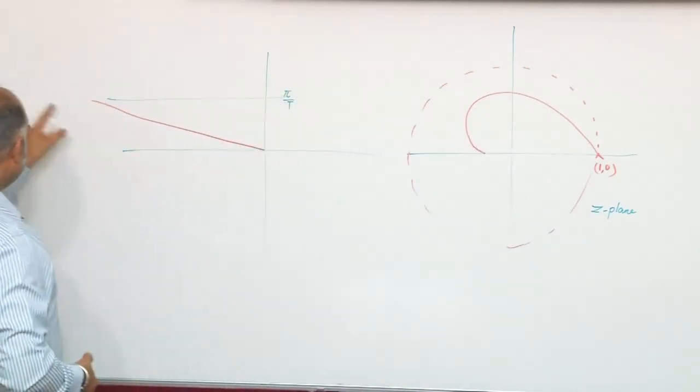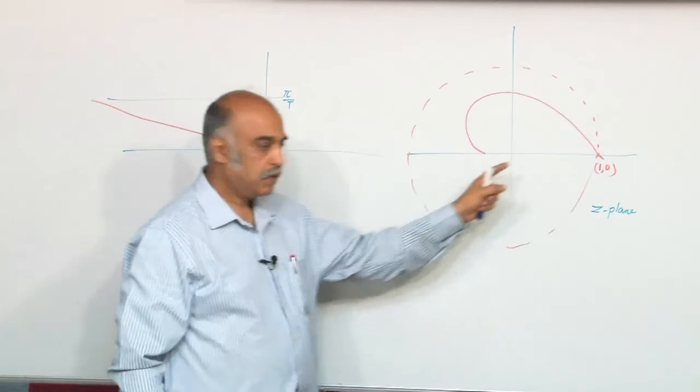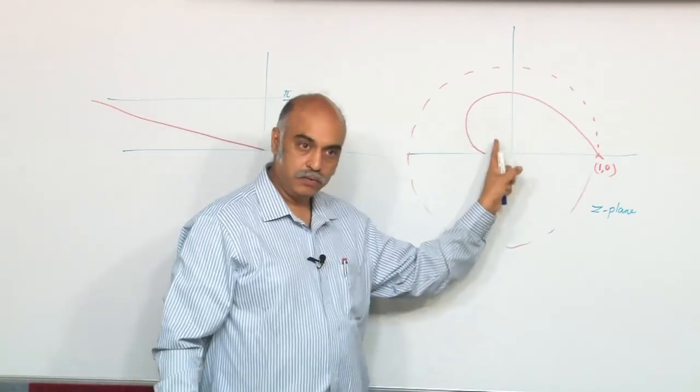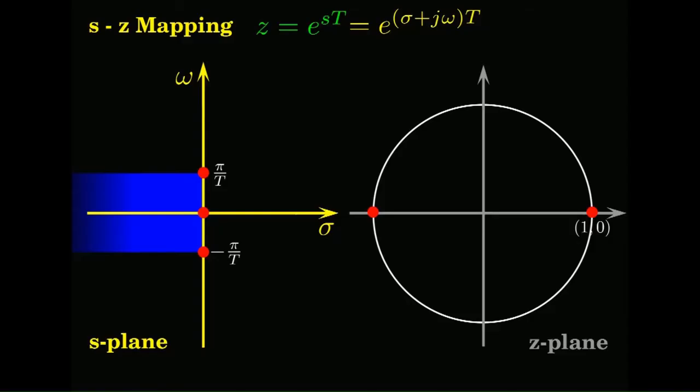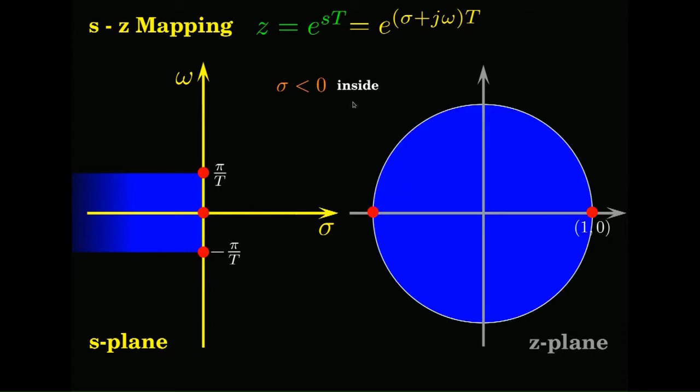Or if I take a line which goes towards infinity, this will go on to 0. So, every point here should lie within the unit circle. So, this means that the stable region, as far as our discrete domain is concerned, is inside the circle.